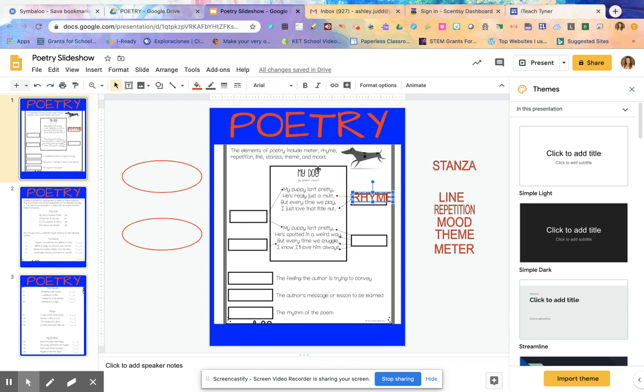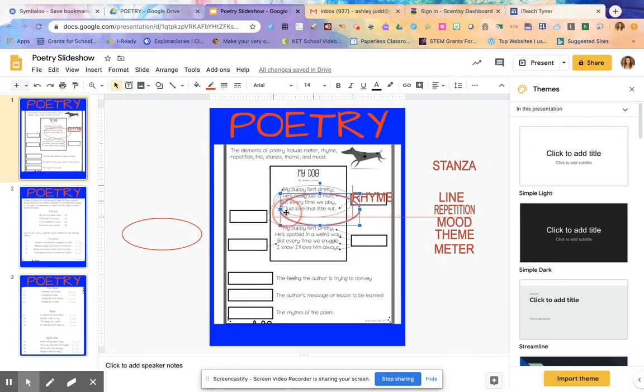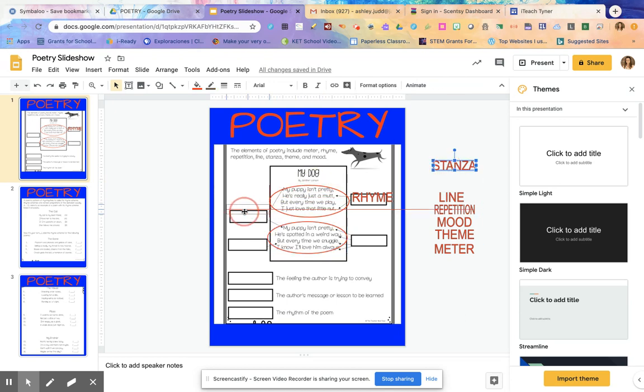Now, you will notice that this poem here, when you look at it, looks like it is written into two different paragraphs. But in poetry, we do not refer to them as paragraphs. You see here that we have two paragraphs, but in poetry, we are going to call those stanzas. So in poetry, another word for paragraph is the word stanza. And that is a group of usually 4 lines that are grouped together that kind of go together in some form in the poem. All right.